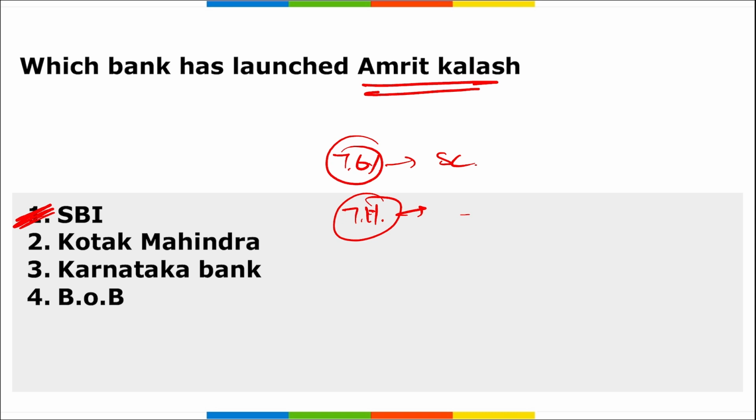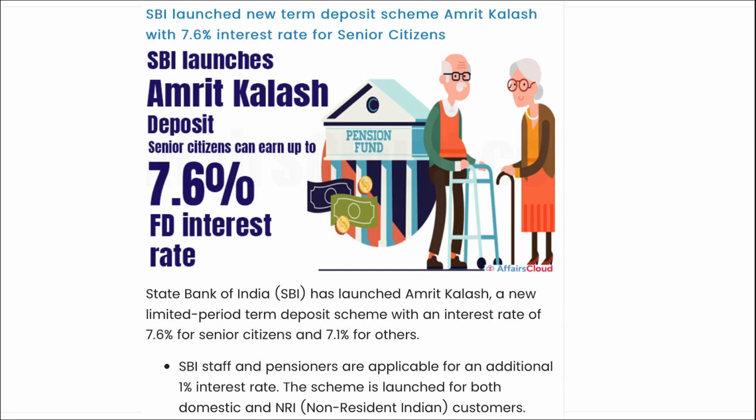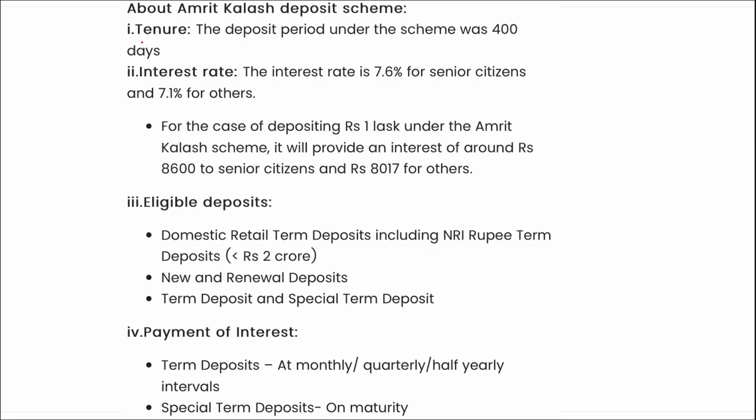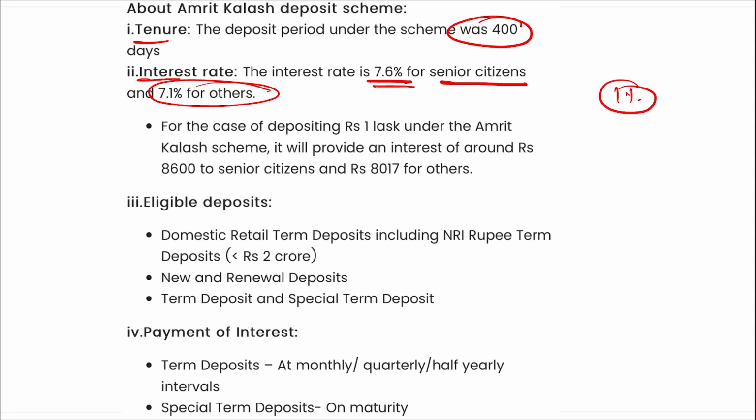All right, and also SBI staff and pensioners are eligible for an additional 1% interest rate, and the scheme is launched for both domestic and NRI customers. If we talk about this particular scheme, remember the tenure here is 400 days. Interest rate, as I mentioned, 7.6% for senior persons and 7.1% for normal people, and an extra 1% interest for the people working at SBI or SBI staff.